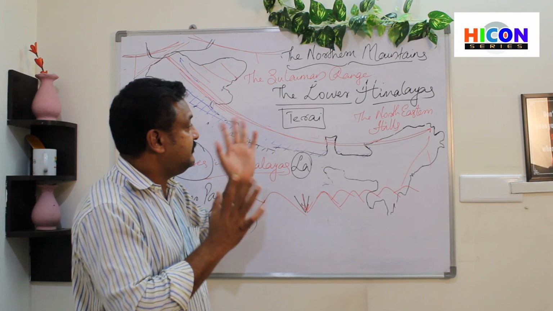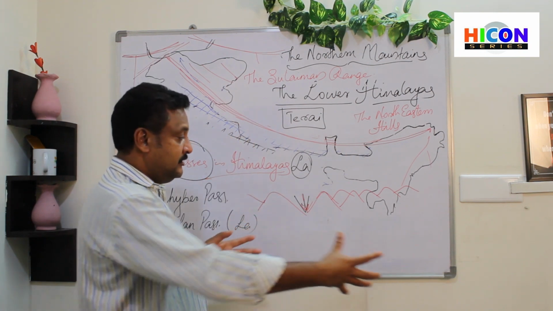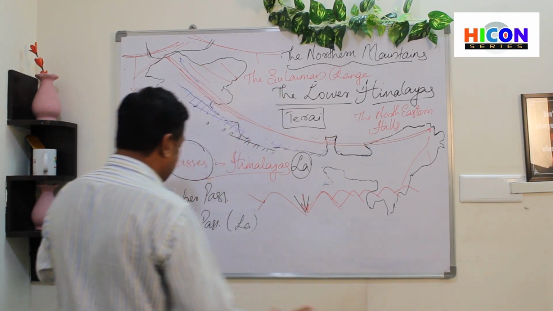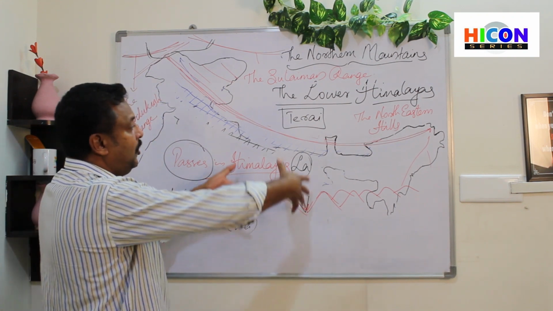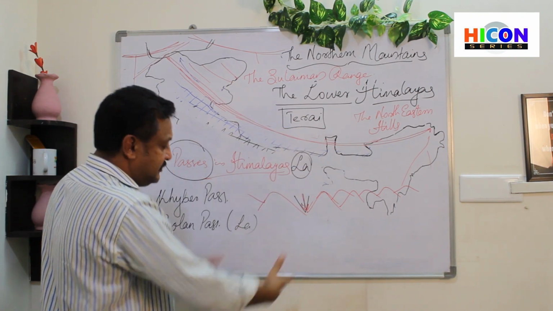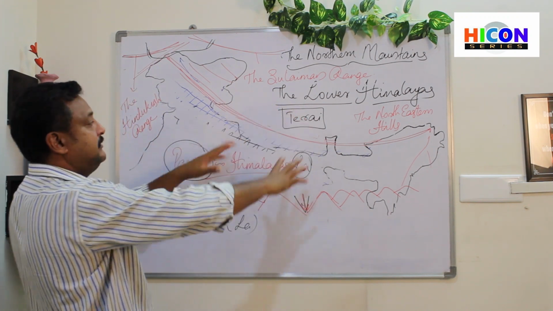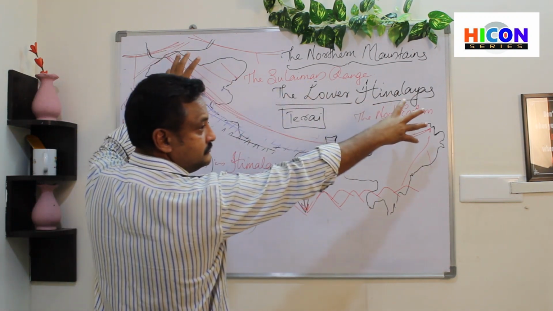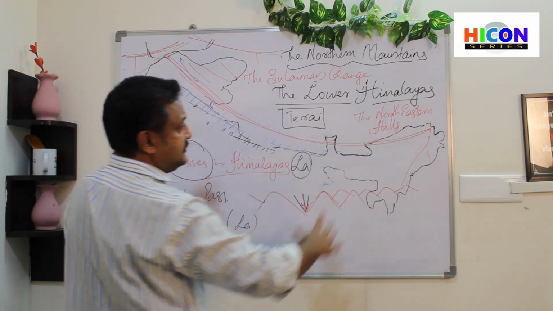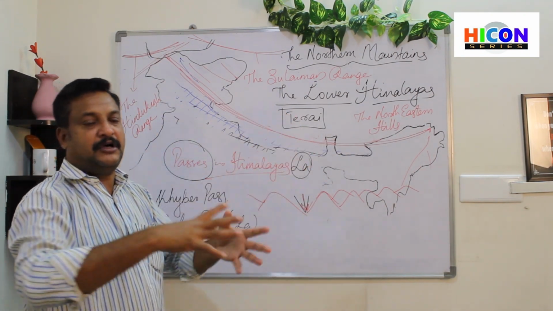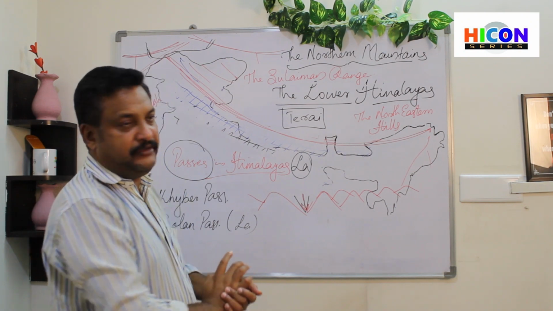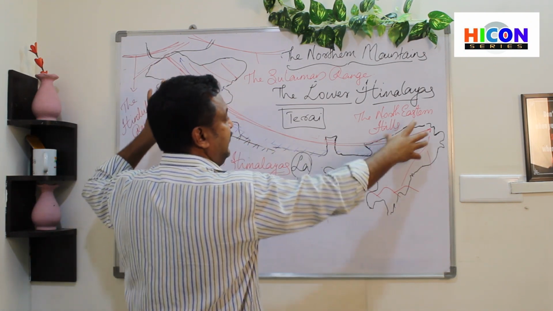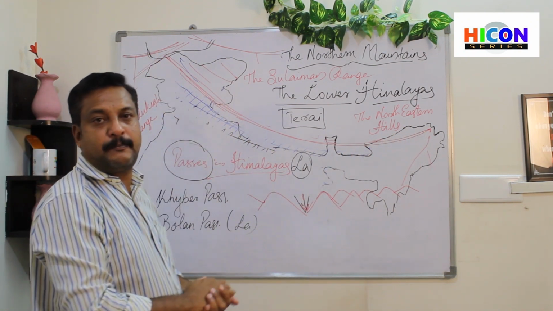Here we have Bay of Bengal, here we have Arabian Sea. The monsoon wind blows up, comes in this way and is stopped. The Himalayan ranges stop these water-laden monsoon winds, and that causes rain in this region.